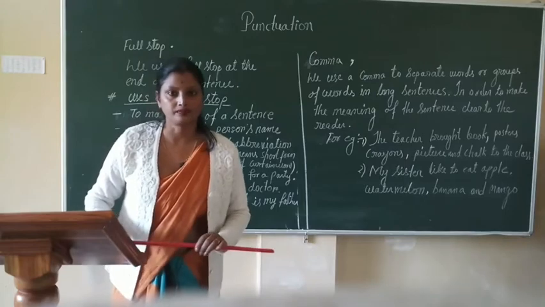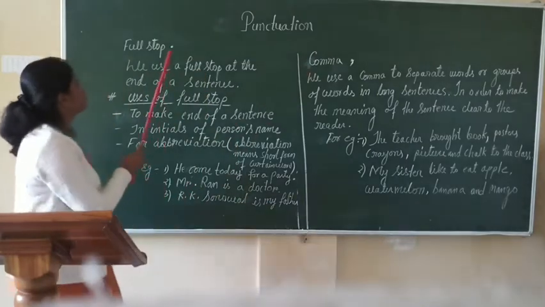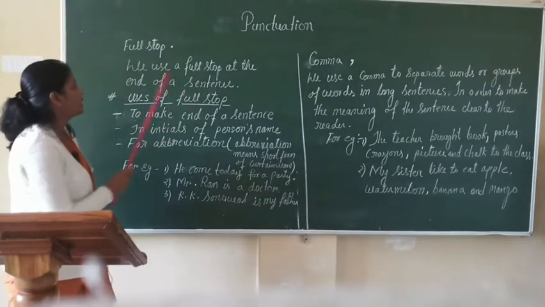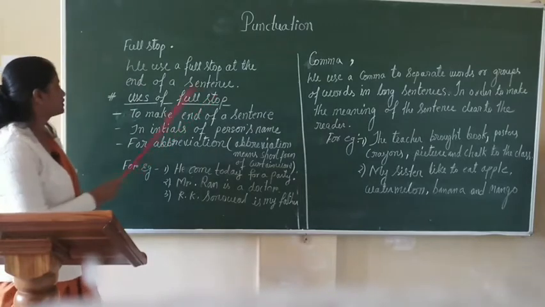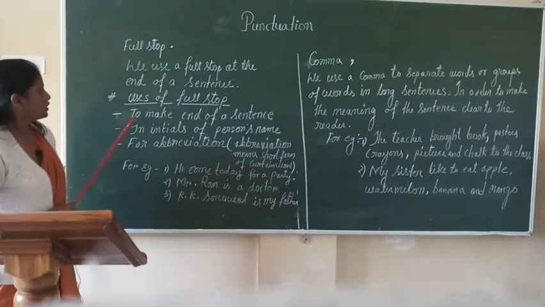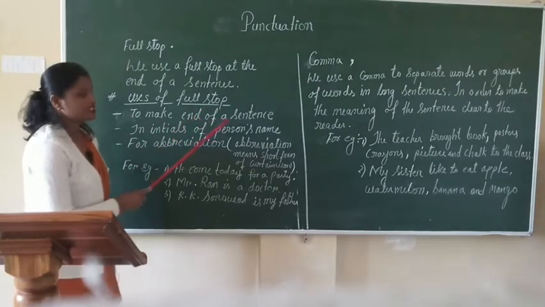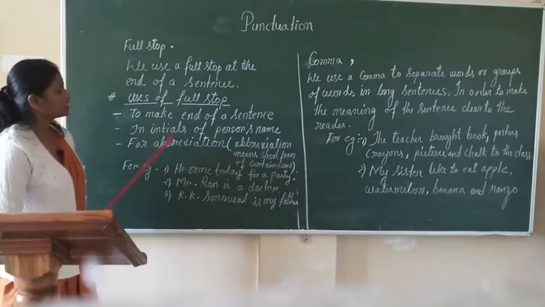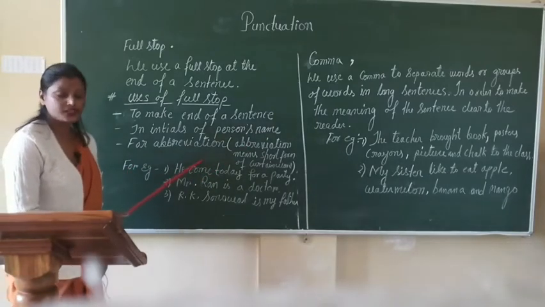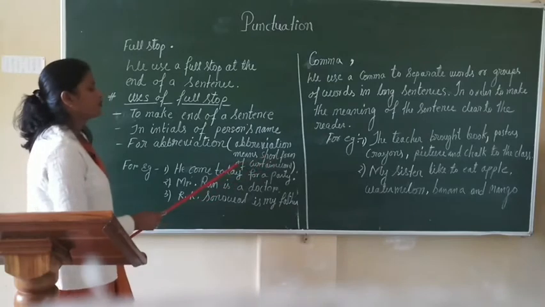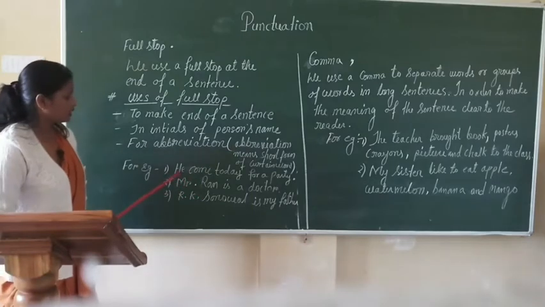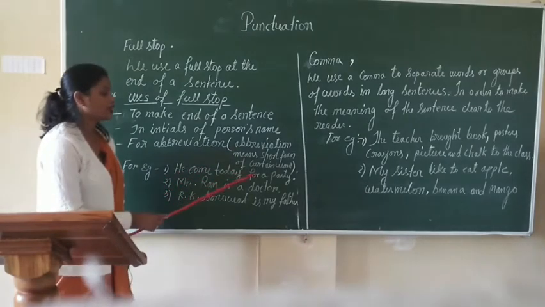Next is full stop. This is the symbol of full stop. We use a full stop at the end of a sentence. Uses of full stop: to mark the end of a sentence, in the initial of a person's name, and for abbreviation. Abbreviation means the short form of certain words. For example, he came today for a party.